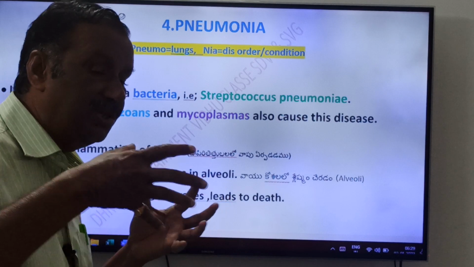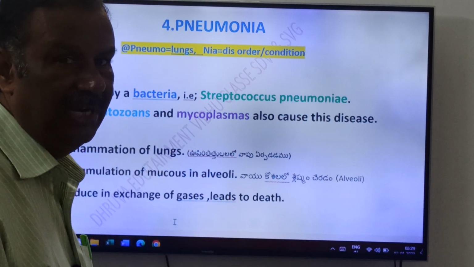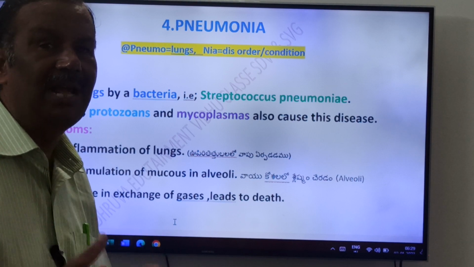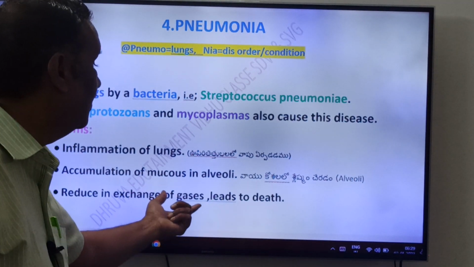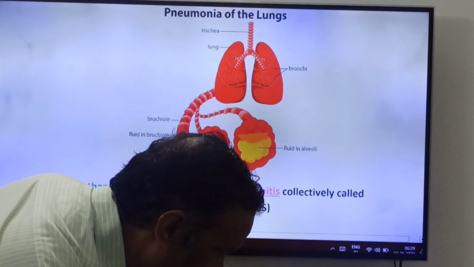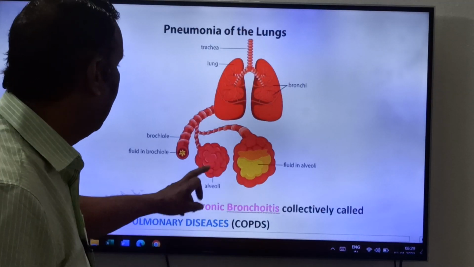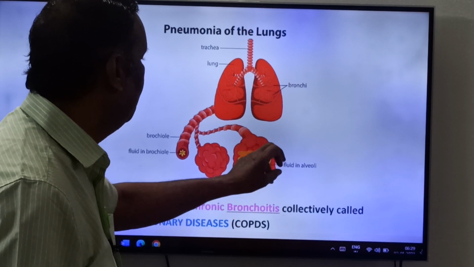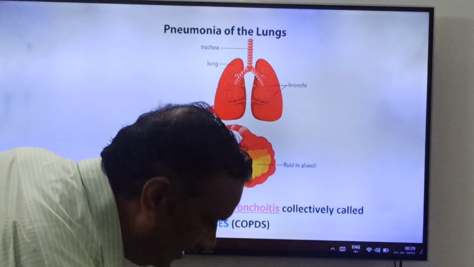When the mucus is accumulated in the alveoli, what happens, friends? The surface area for exchange of gases is reduced. It leads to death, friends. See, friends, these are the alveoli. This is the alveoli with mucus. This is pneumonia, friends. Now, very, very important, friends.